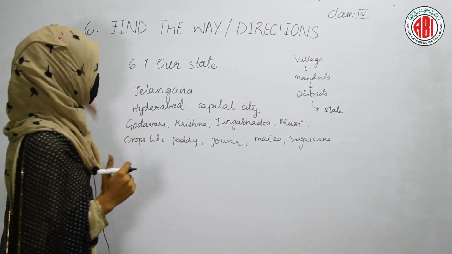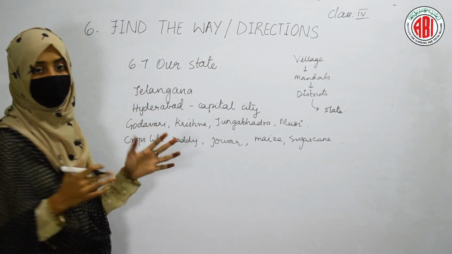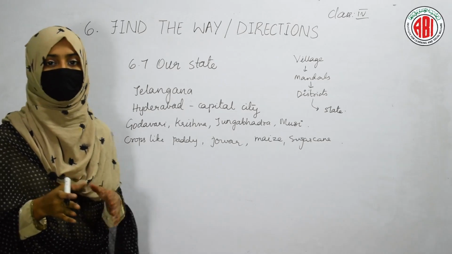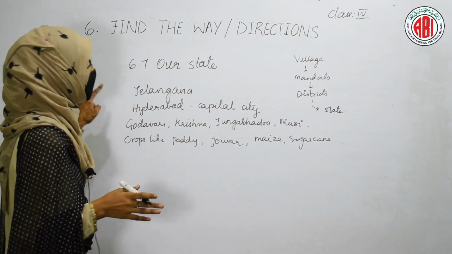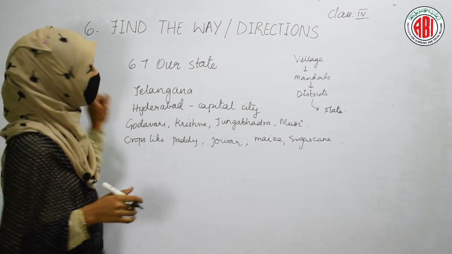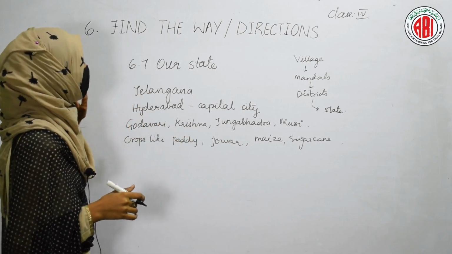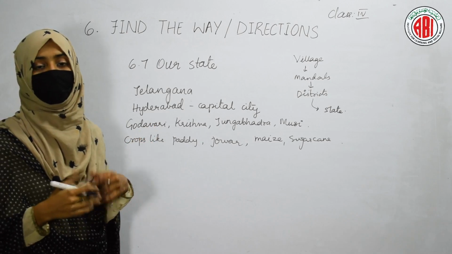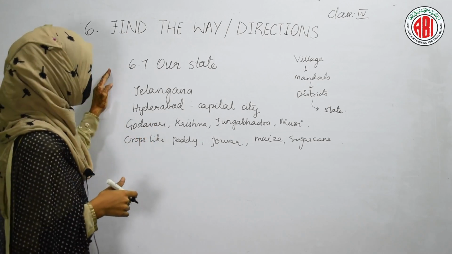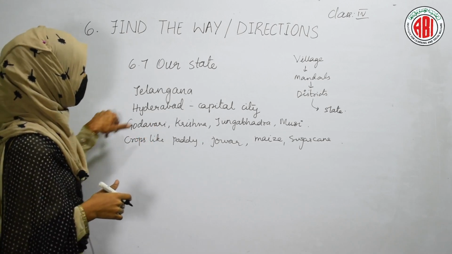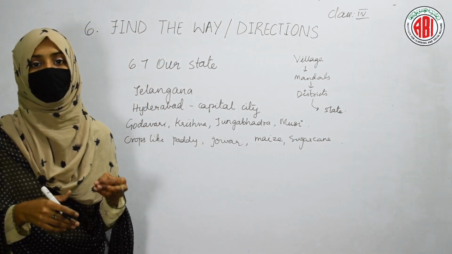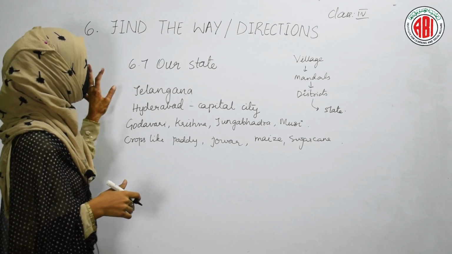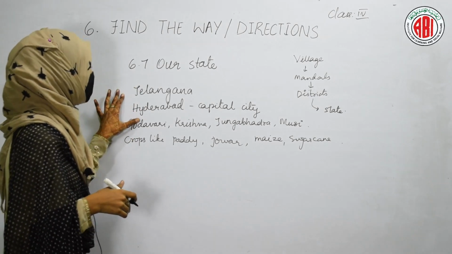So, Telangana is our state, and in Telangana, there are in total 31 districts present, and one of the districts is Hyderabad. It is the capital city of the state Telangana. We can also see the different rivers that are flowing through this state, and they are Godavari, Krishna, Tungabhadra, Musi. All these rivers are flowing in the state called Telangana.